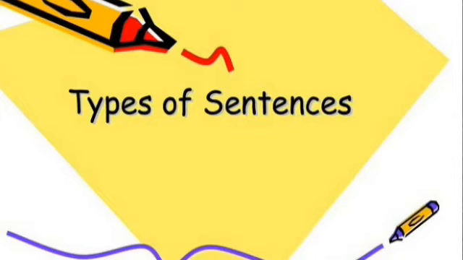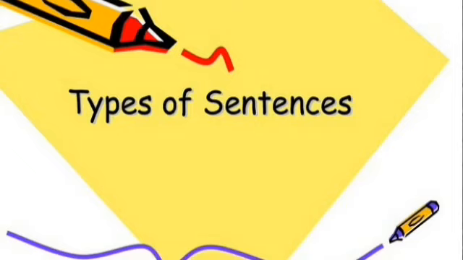Next one, optative sentence. A sentence that expresses a desire or prayer is called an optative sentence. For example, may you be happy. Here in the sentence, may you be happy, we find that may plus assertive. So the sentence pattern is may plus assertive equal to optative.